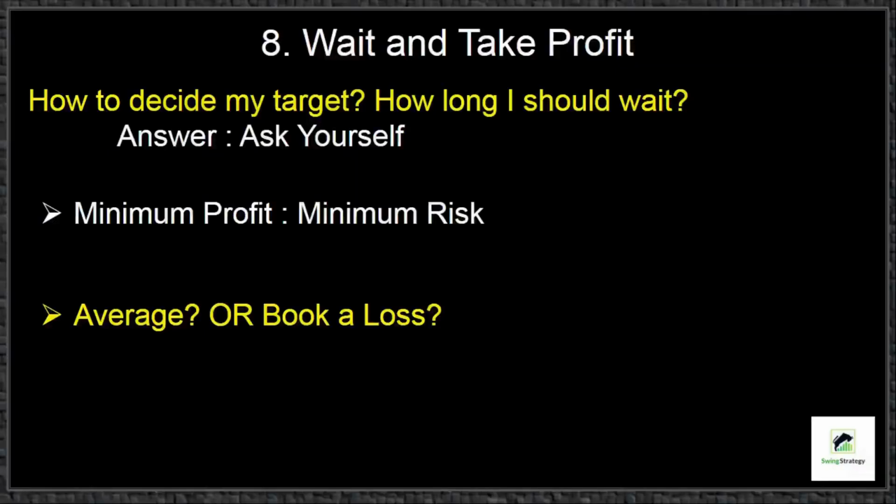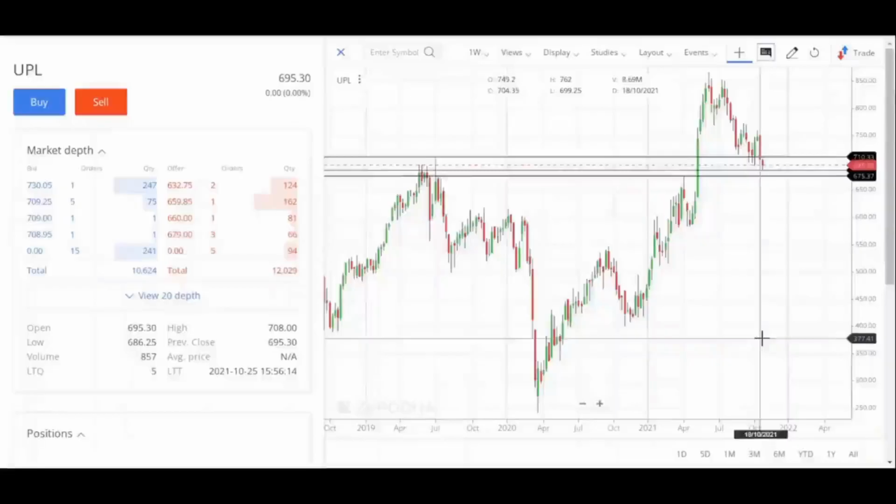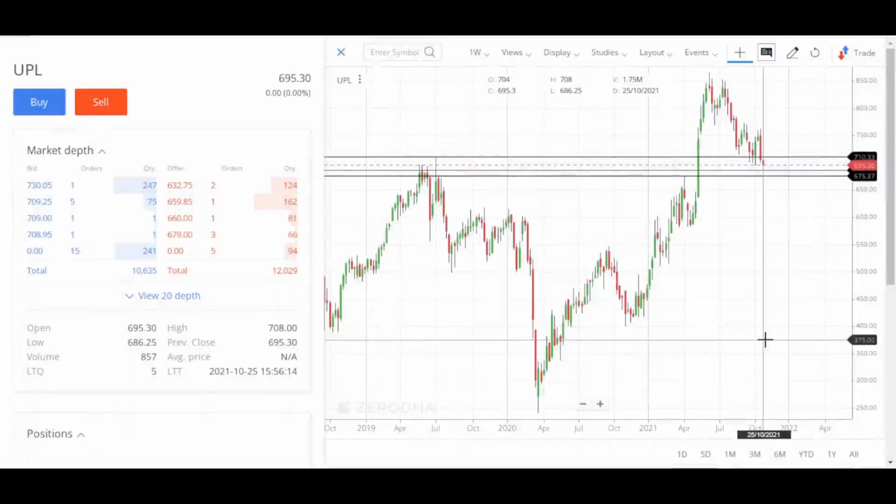When we aim for a minimum profit, the risk is also less. When the market is not favoring our positions, it will be better to book the notional loss than trying to average. This is a live demo trade in UPL.